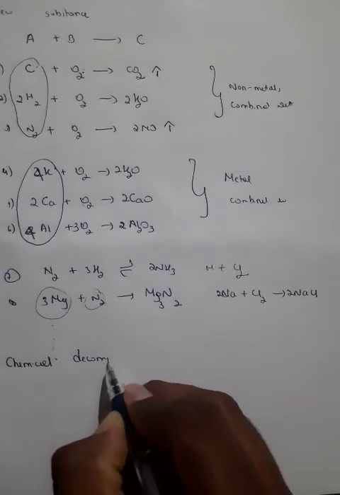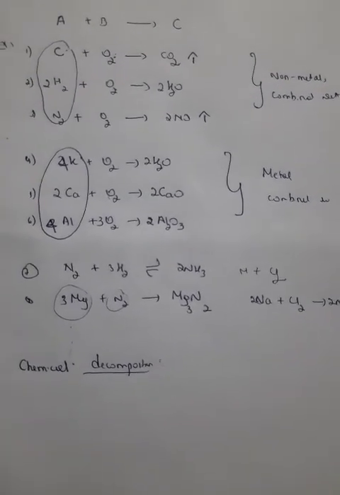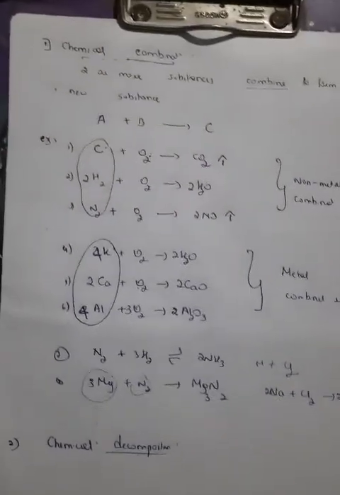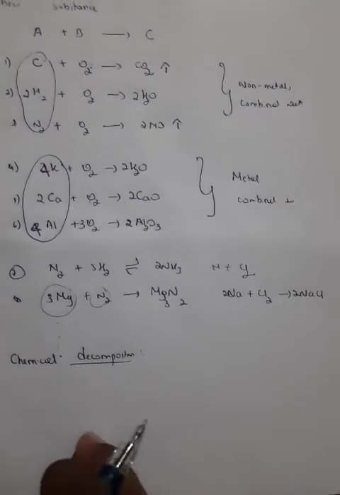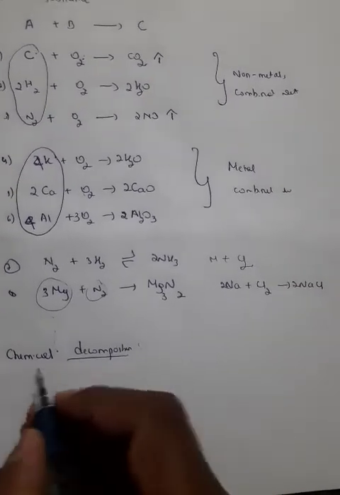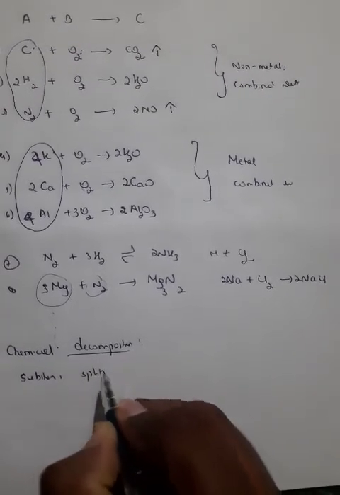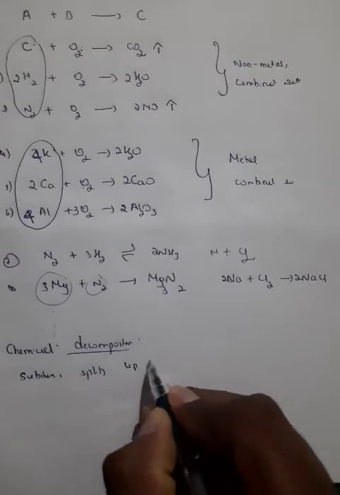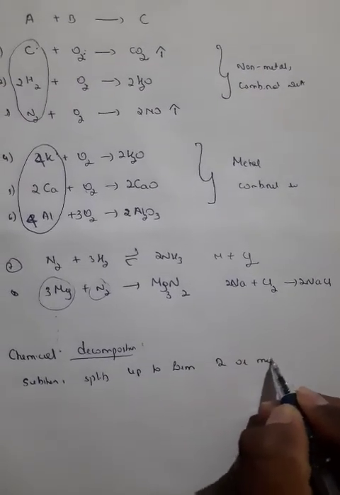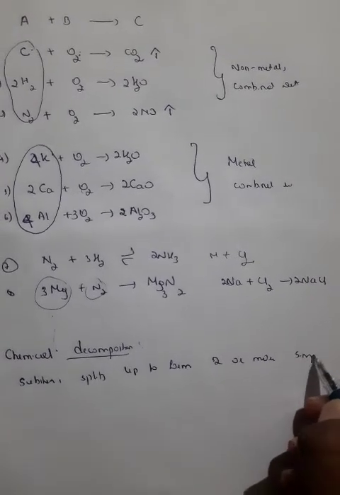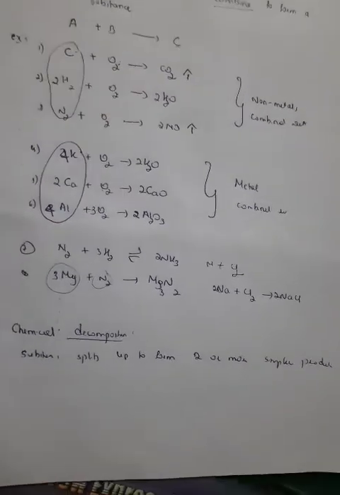decomposition reaction. So first of all, what you must understand here is that chemical decomposition is just the opposite of chemical combination. In combination, two or more molecules will be combined, but in chemical decomposition the substance splits up to form two or more simpler products. So understand the difference between these.